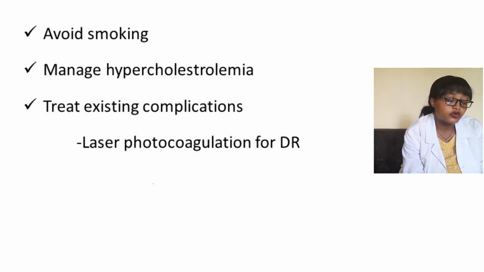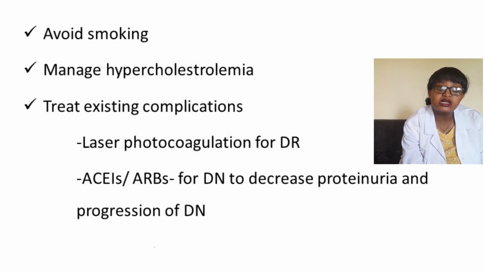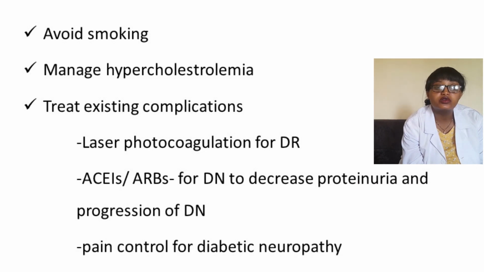Laser photocoagulation or pan-retinal photocoagulation for diabetic retinopathy has been shown to decrease visual loss by 50%. ACE inhibitors or ARBs delay the progression of diabetic nephropathy, and even though there is no specific treatment for the nerves, controlling the pain will improve the quality of life of the patient.